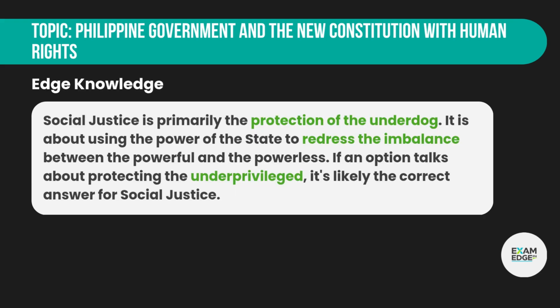Edge knowledge. Social justice is primarily the protection of the underdog. It is about using the power of the state to redress the imbalance between the powerful and the powerless. If an option talks about protecting the underprivileged, it's likely the correct answer for social justice.